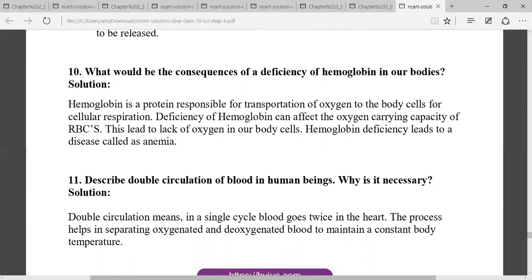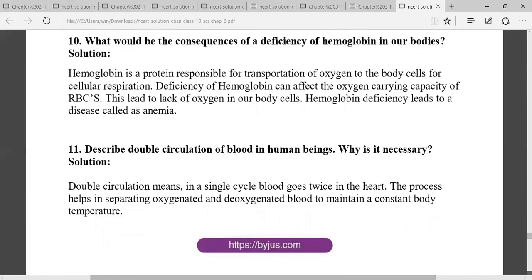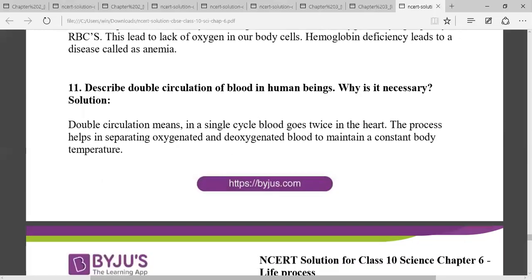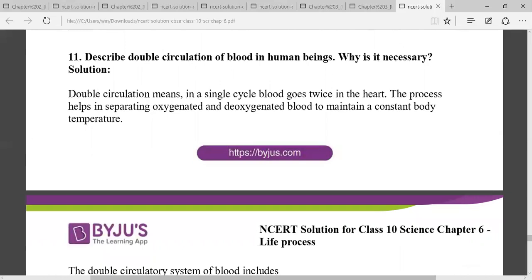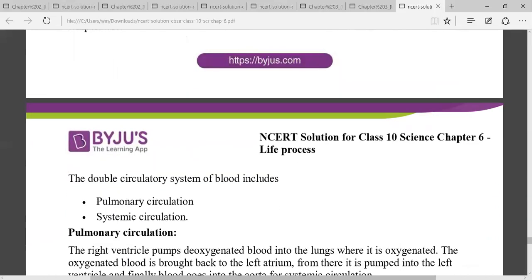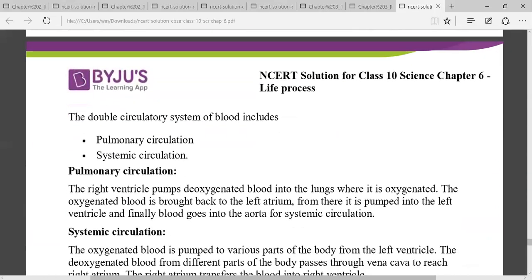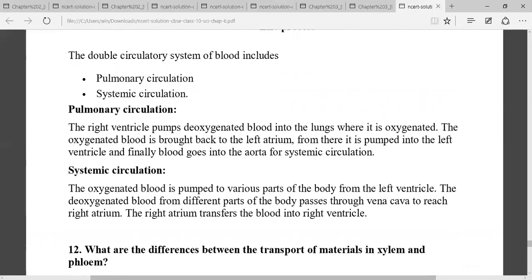Describe double circulation of blood in human beings. Why is it necessary? Double circulation means in a single cycle of the heart, blood goes twice through the heart. So this process helps in separating oxygenated and deoxygenated blood to maintain a constant body supply. So there are two types of circulation: pulmonary circulation and systemic circulation.